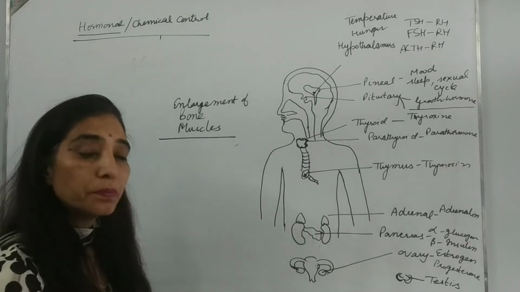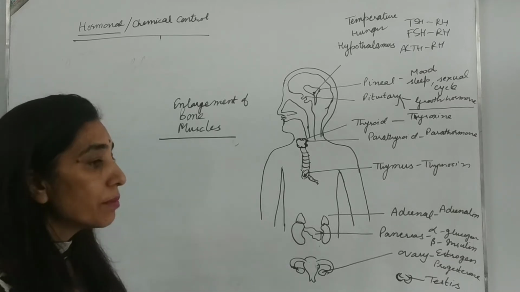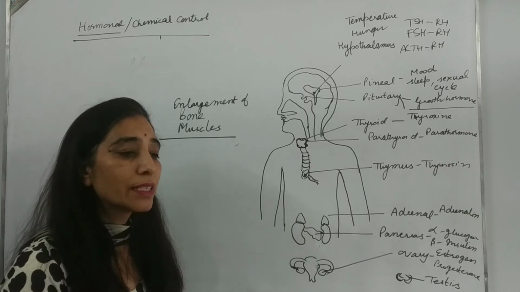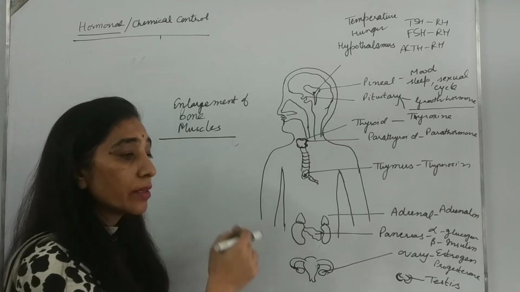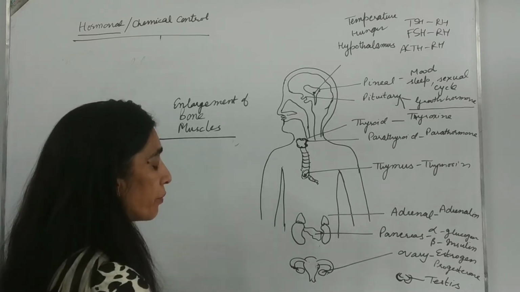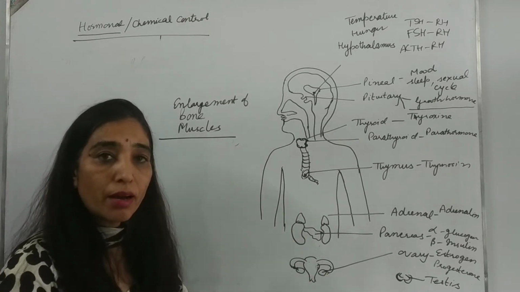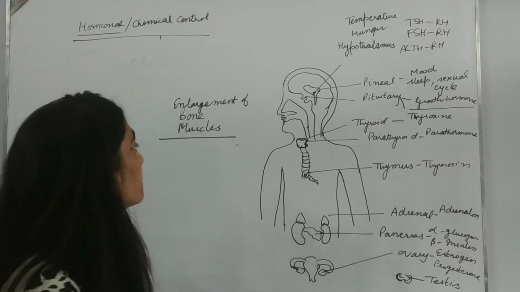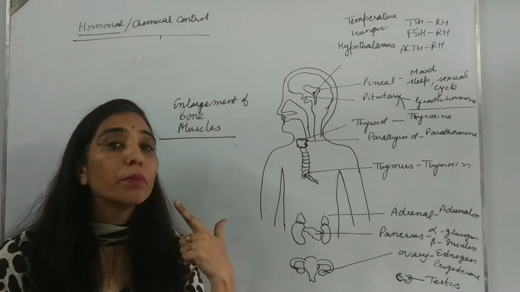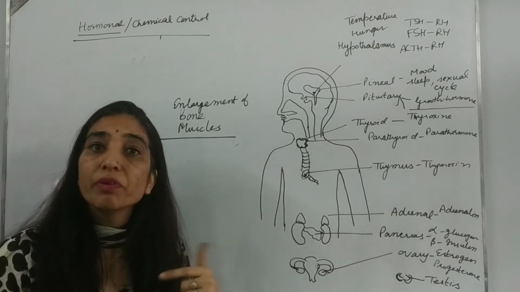Sometimes pituitary gland secretes hormones in less amount, and normally we don't use this in the case of your classmates because it is a disorder. Very rarely, some people have this hyposecretion of pituitary, and then their height may be 3 feet or 3.5 feet. You must have seen in the movies. But this is the case if pituitary is secreting the hormone in more amount or less amount before puberty.